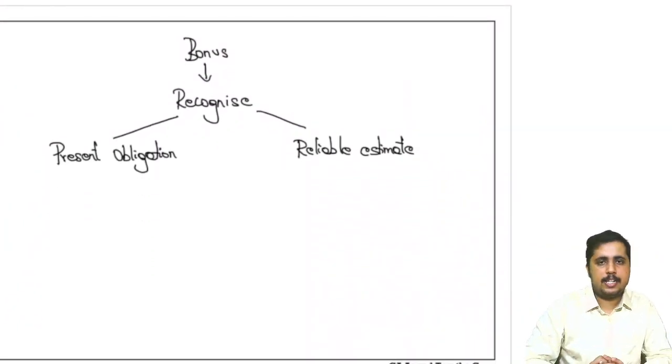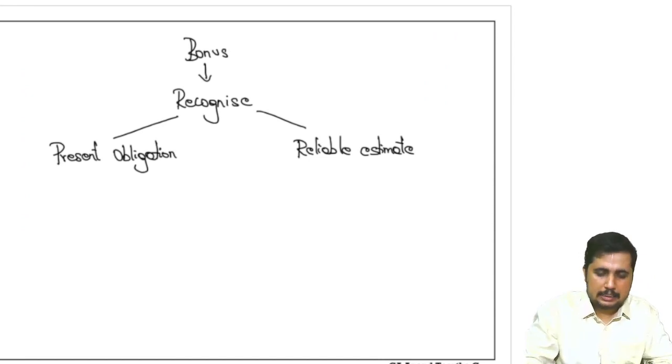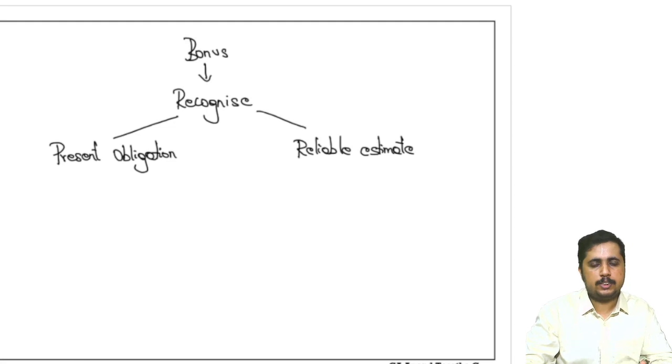The next thing is about bonus. This bonus is mainly considered as profit linked bonus, whereby if the company earns profit, they may promise the employees that they will pay a certain amount, and that will be called bonus, incentive, or additional payment. Now bonus is allowed to be recorded in the books if two conditions are satisfied.